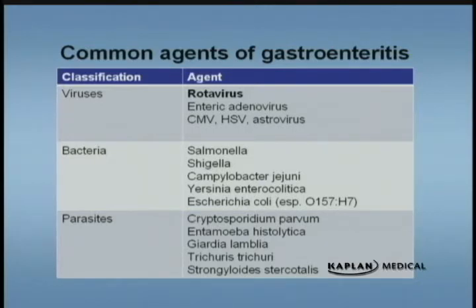Shigella can be food or waterborne. Campylobacter you can sometimes get from playing with puppies. Yersinia is one that can cause a bloody diarrhea as well as Campylobacter and Shigella. So a patient with bloody diarrhea, you should think of those causes. And E. coli, think of various sources. The common one that you're going to be asked is the E. coli O157:H7, which can cause hemolytic uremic syndrome. Look for the undercooked hamburgers, and that can cause a gastroenteritis. Then they start getting better, and they can go into renal failure and hemolytic uremic syndrome.